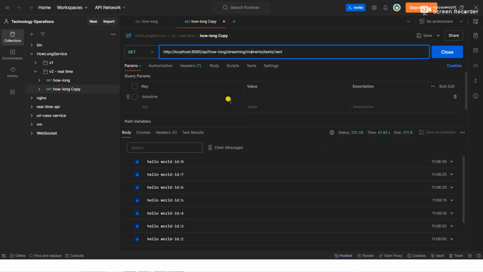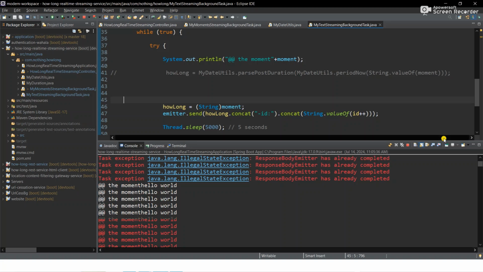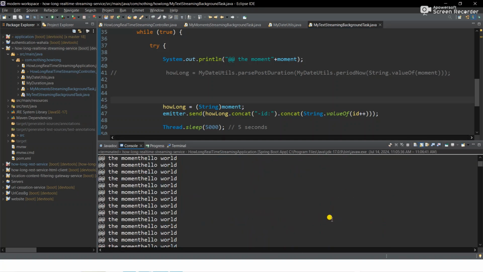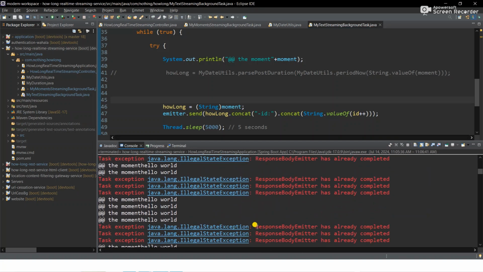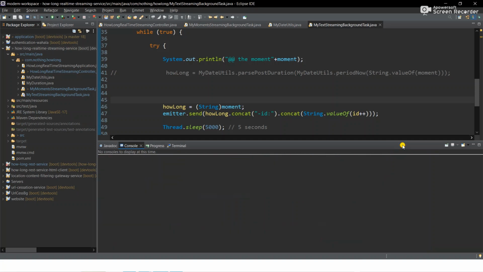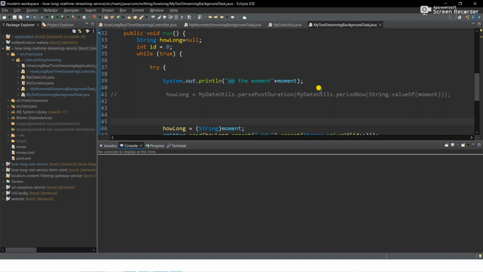Now let's quickly go ahead and do that for the next one. When you see this, the reason I'm seeing this is because it has already been completed. In other words, when you close the connection, there's no way you can send the events again. So it's a server sent event. That's why it's server sent. So yeah, once you shut it down, that's it. And the timeout bit of it.